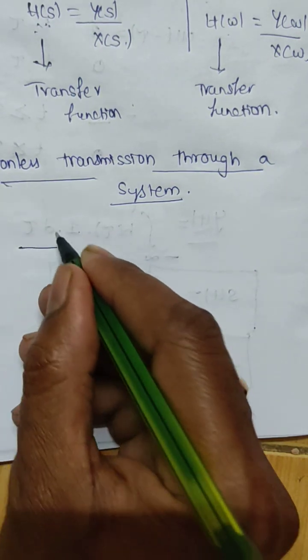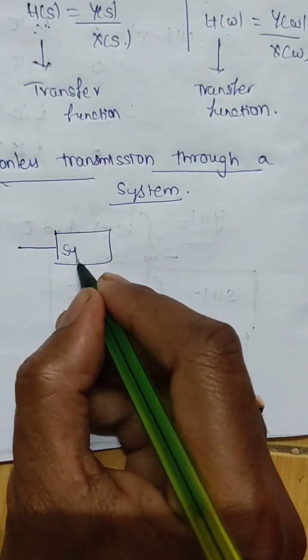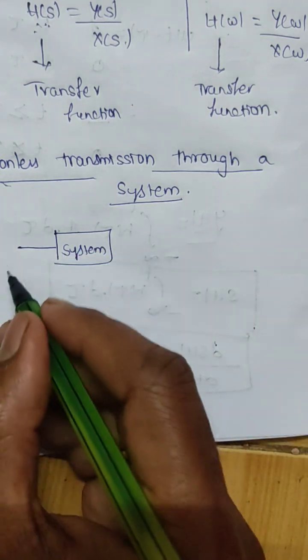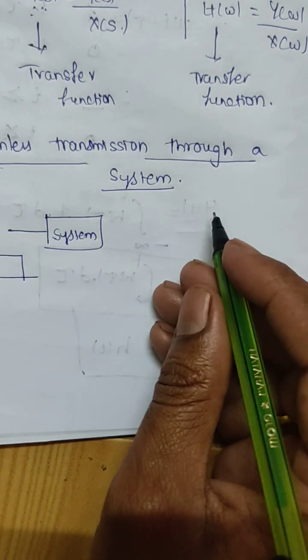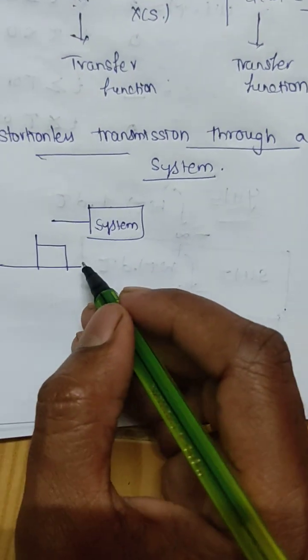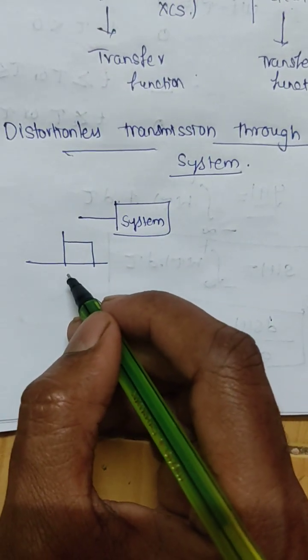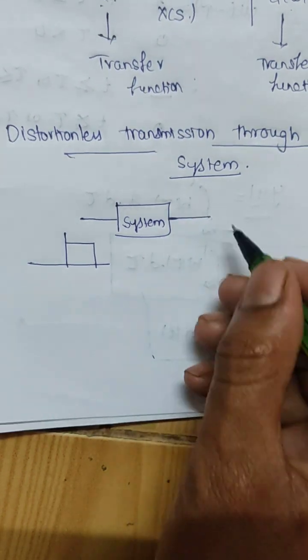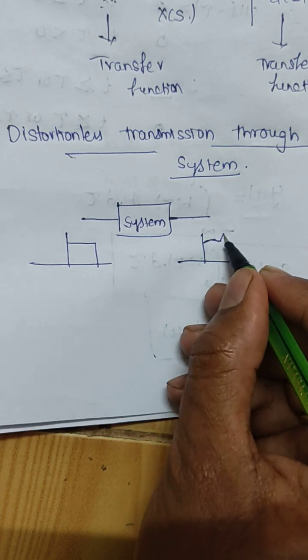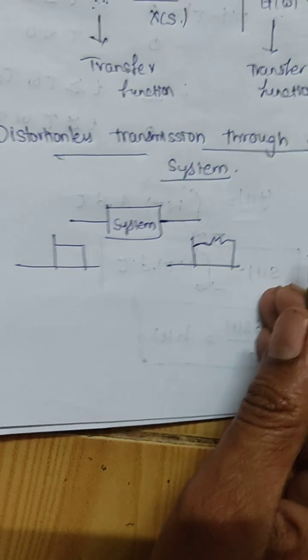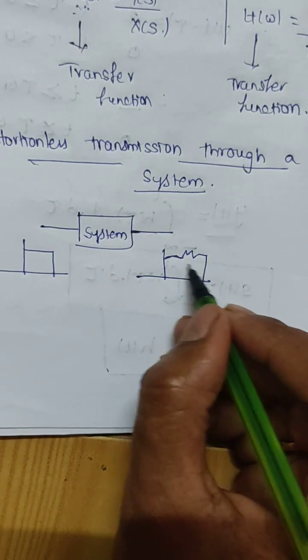Let us consider a system. When I pass this signal as the input to this system, something I want to transmit through the system, and if I get something other than this, there is a change in the shape of the signal.